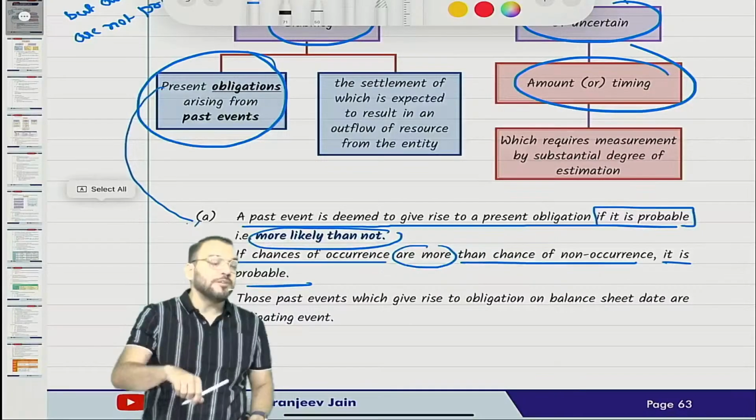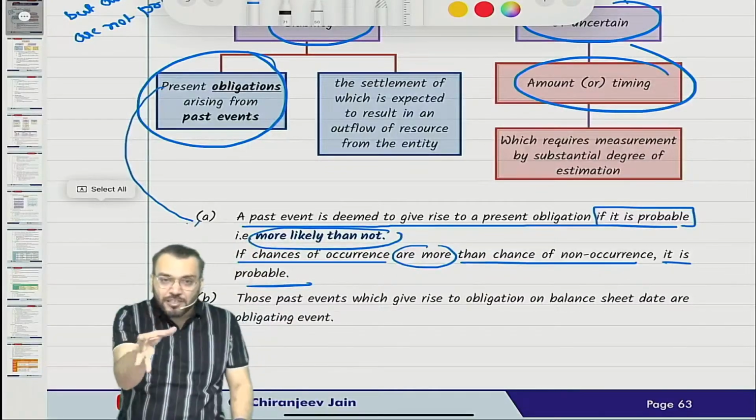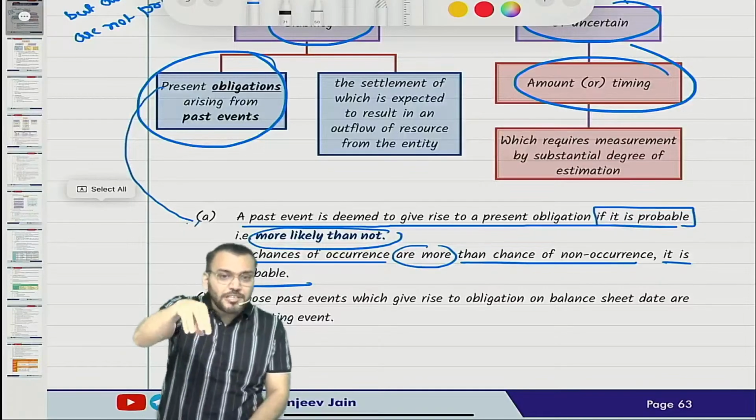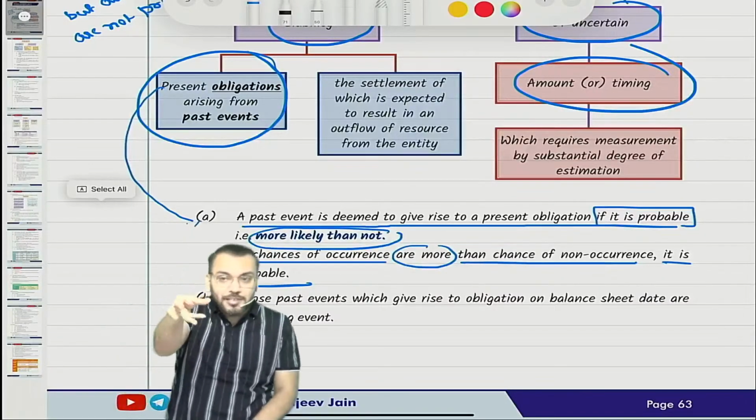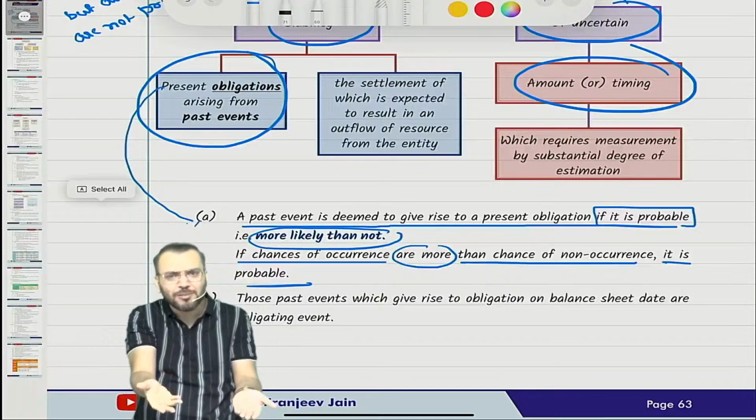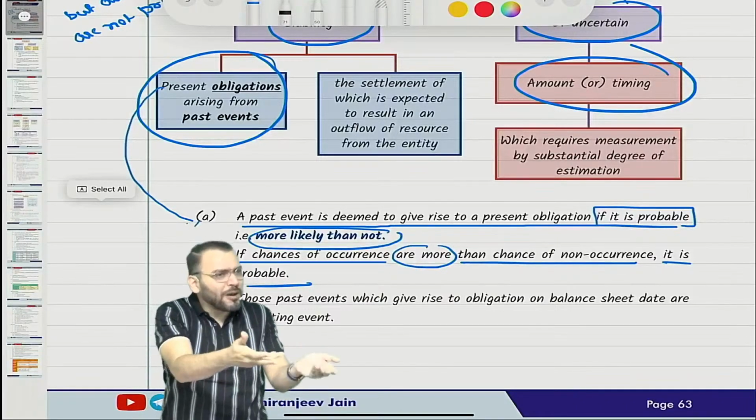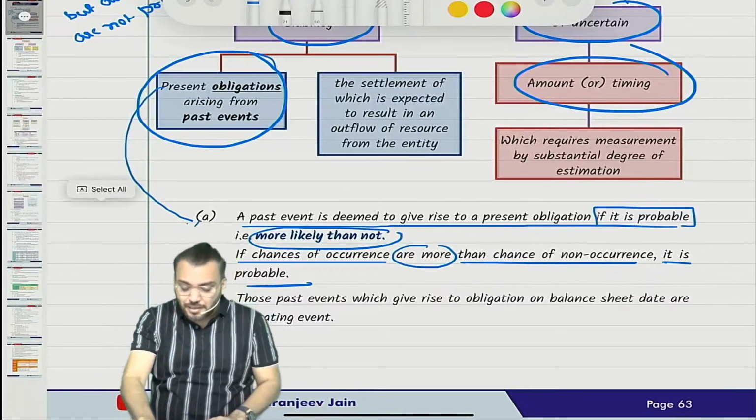Let us once again come to the definition. Liabilities are present obligations arising from past events only. We are discussing past events, correct?